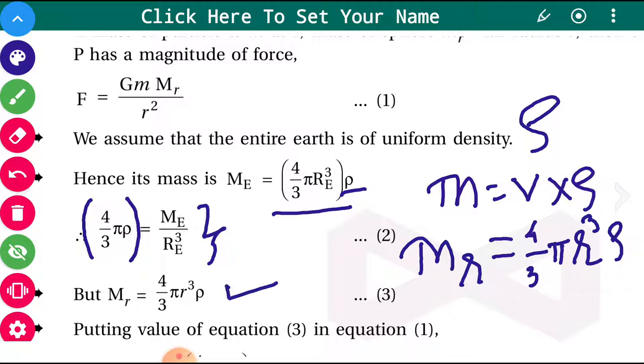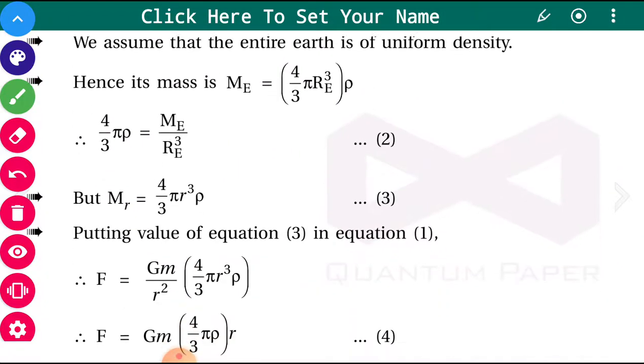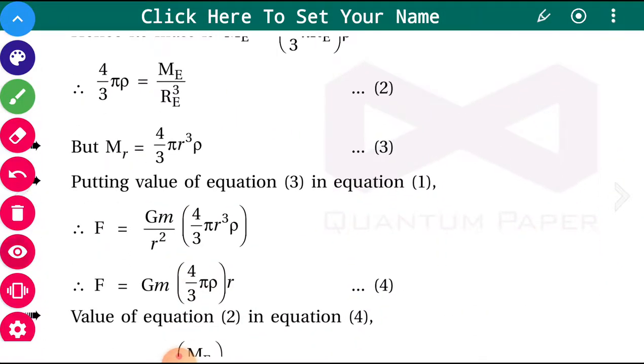Now if you put this value of Mr in the first equation, what will you get? You will get F equal to G m upon r square as it is. Instead of Mr, we write this value, and it is simplified. Then what will you get?